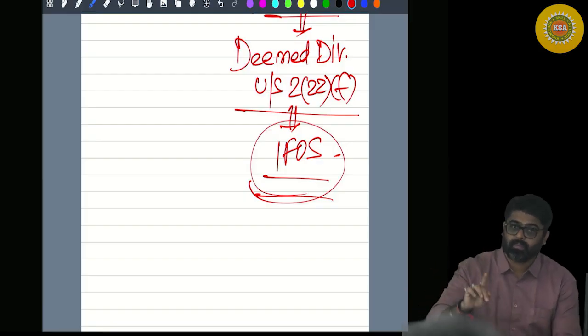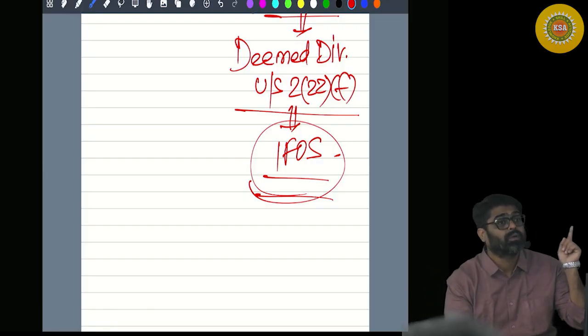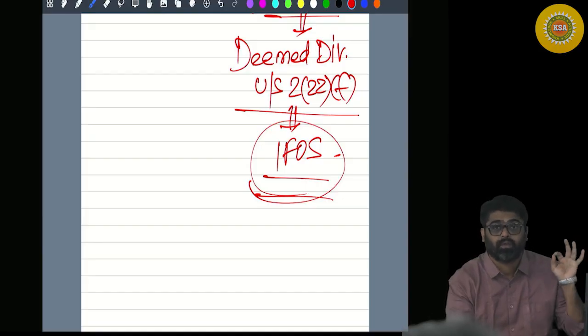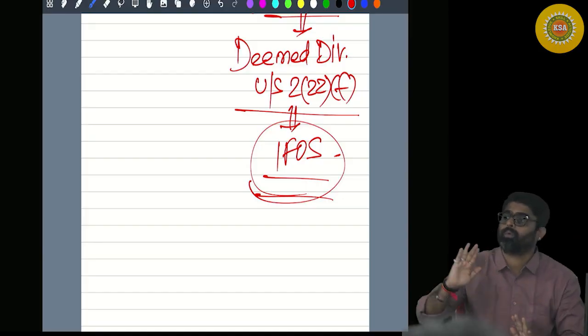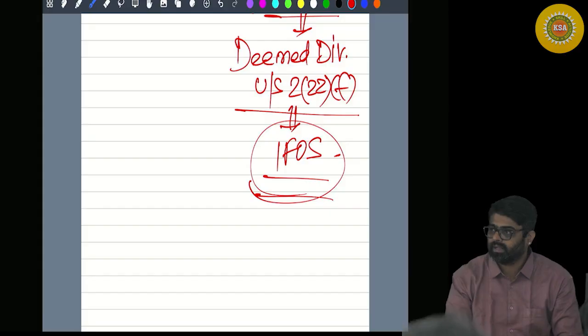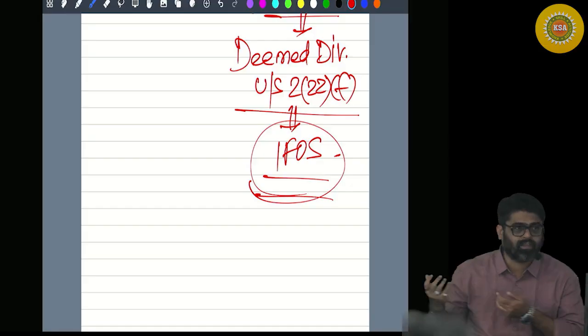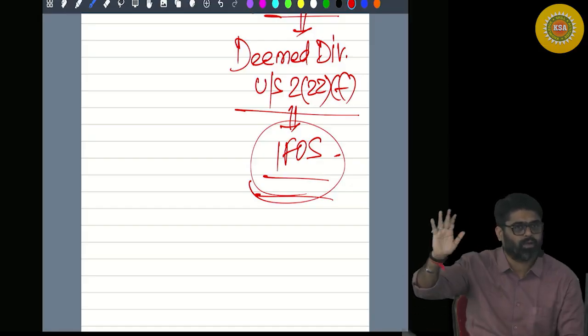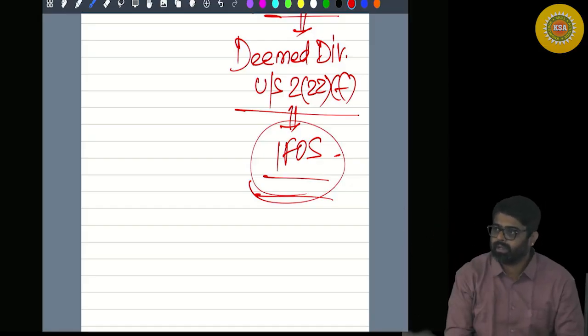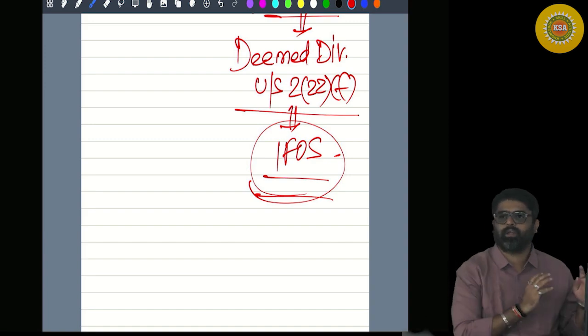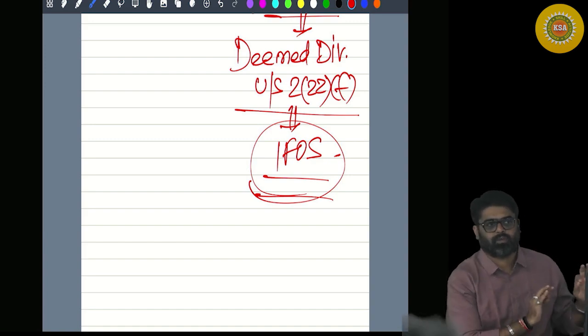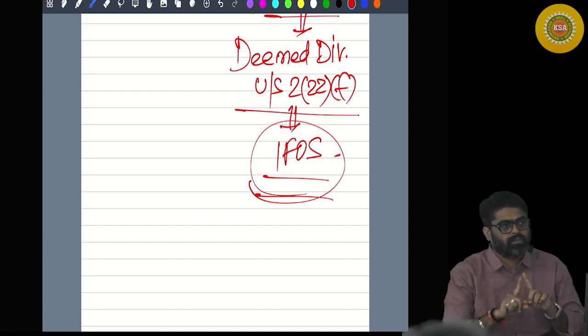Because on this buyback price, the company will pay tax under section 115QA. So no need to compute the capital gains by the shareholder. 46A will not come. We forget the buyback price, you forget the cost. No need to compute capital gain under 46A because the company has already paid tax under section 115QA. This will happen.